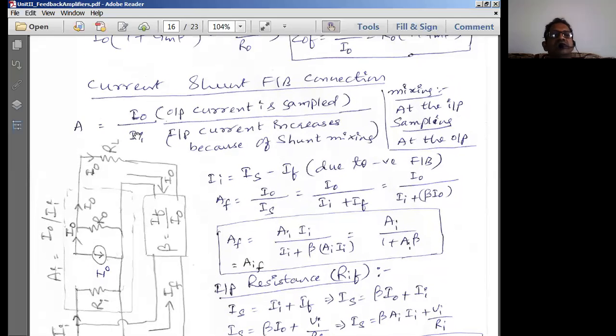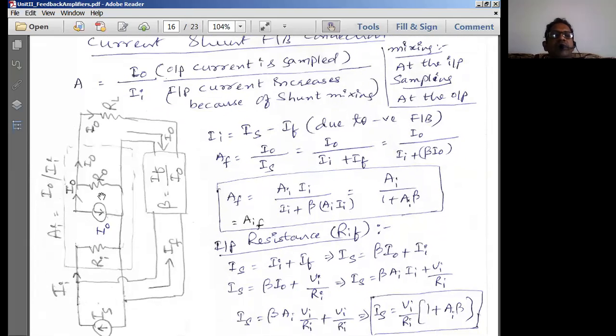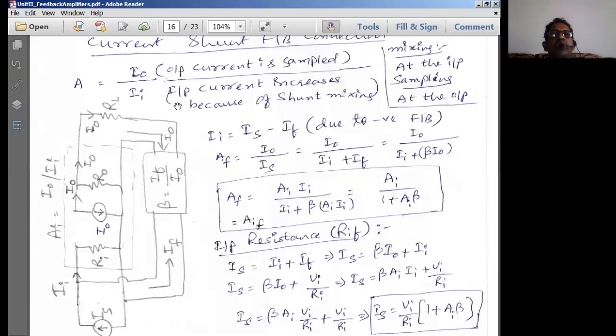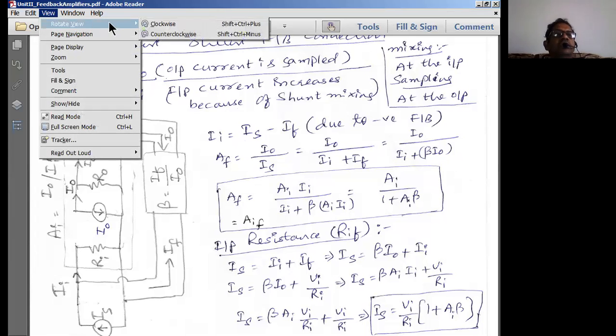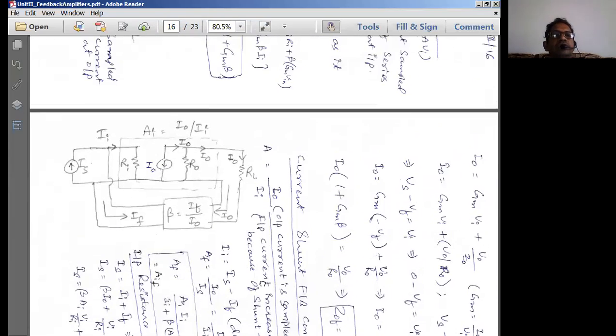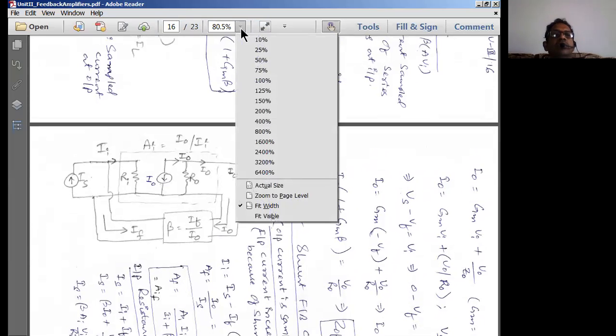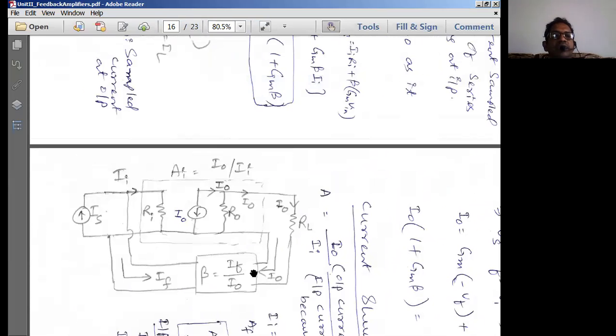As it is current sampling and the feedback is negative feedback, now we draw the schematic diagram of the current shunt feedback configuration. Here it is current shunt feedback, which means output should be taken as current.